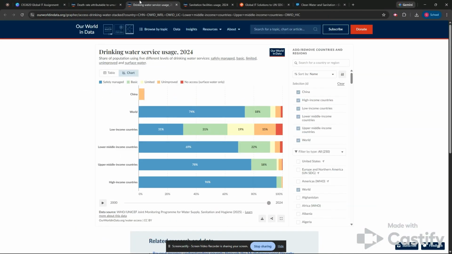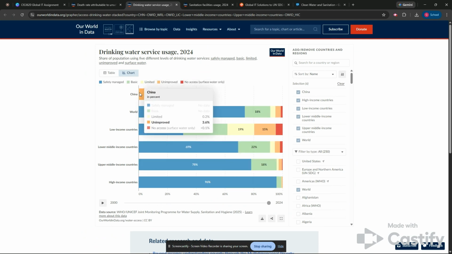You'd want that to be a 0 ideally, but China is doing well for its situation and perfectly in line with the developed world. Now, taking a look at drinking water service usage, and these drinking water services are characterized as safely managed in blue, basic, limited, unimproved, and no access in green, yellow, orange, and red. China does not have data available for the use of their safely managed sources because, as we discussed, a lot of this national infrastructure, national health and well-being data is not always easy to get out of China. They keep those cards close to their chest.